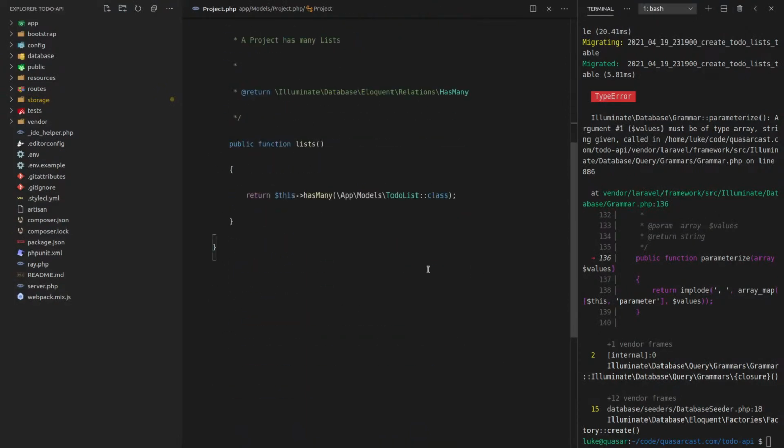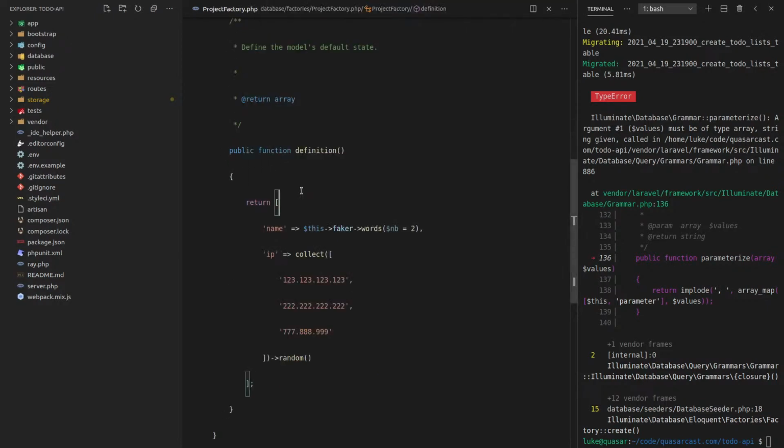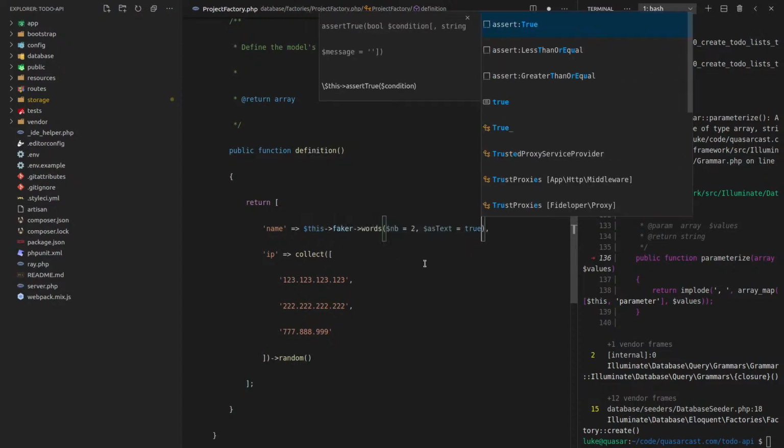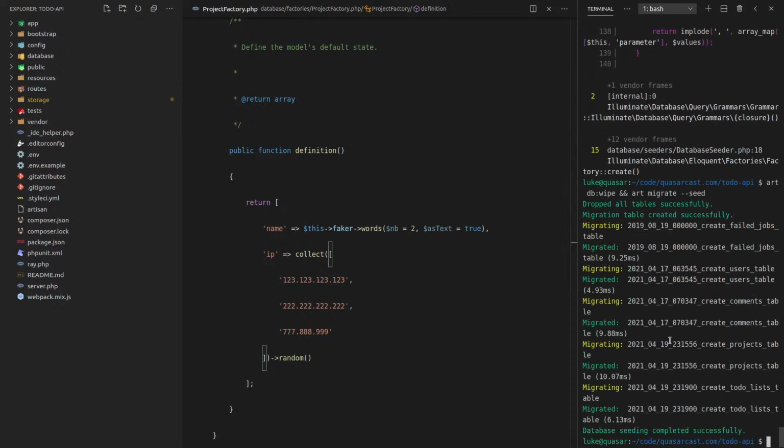Maybe I've done something weird here in the factory. So let's say project factory. This is giving me an array. So words... Okay, so words returns an array by default. So what I want to do here is say as text is equal to true. I think that's the problem. I don't know. Let's try that again. Yeah, man, that's weird. And I'm sure there's a good reason for that. But by default, that gives me an array. So I had to just set that to text.